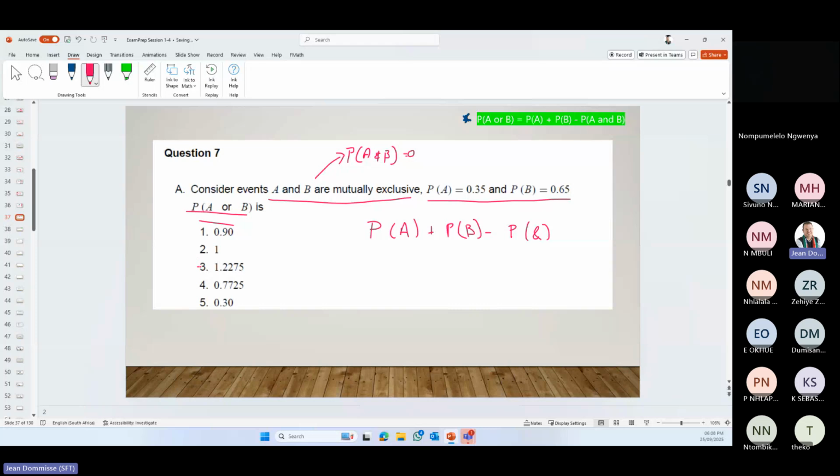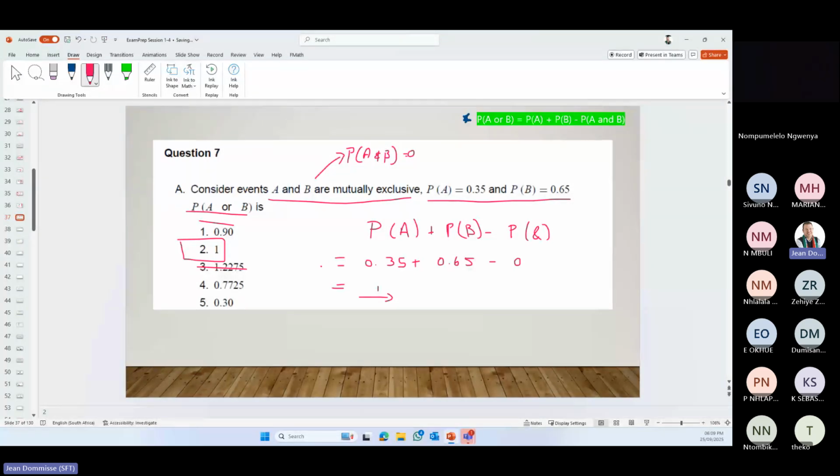Okay, so let's first check answers. Okay, can't get probability bigger than 1. Okay, so all the others, yes, but not bigger than 1. Probability of A, 0.35. Probability of B, 0.65. The AND is 0, so that is equal to 1. Okay, so equal to 1, so yes, it can be equal to 1.